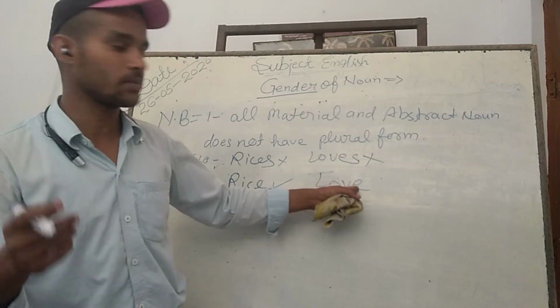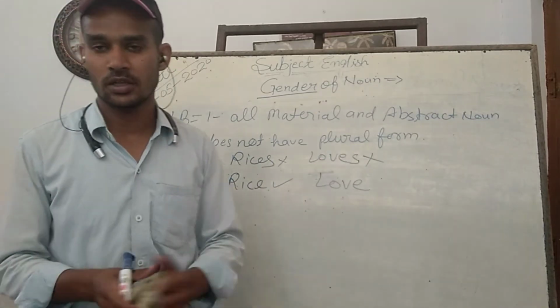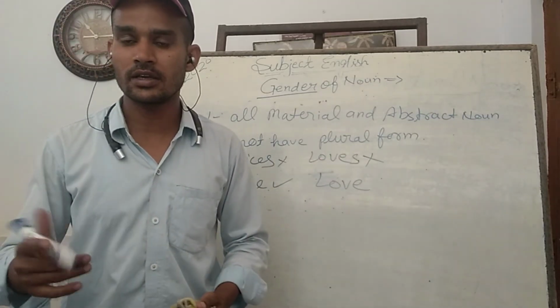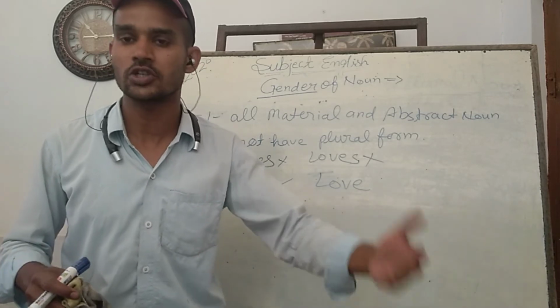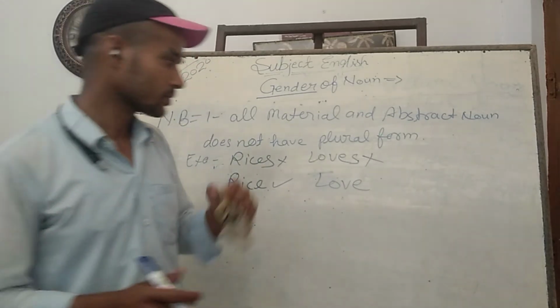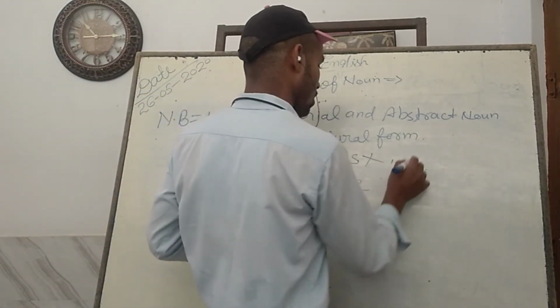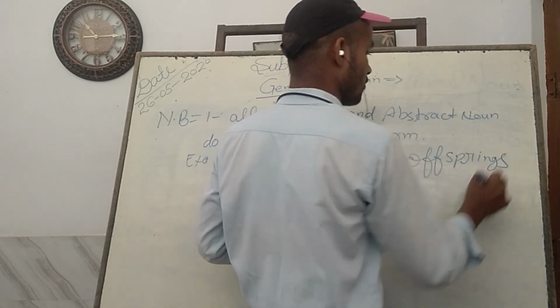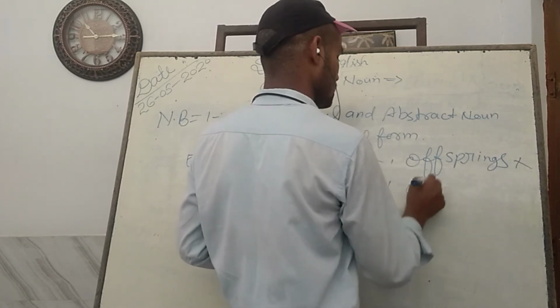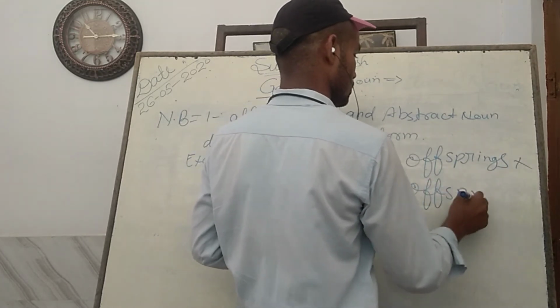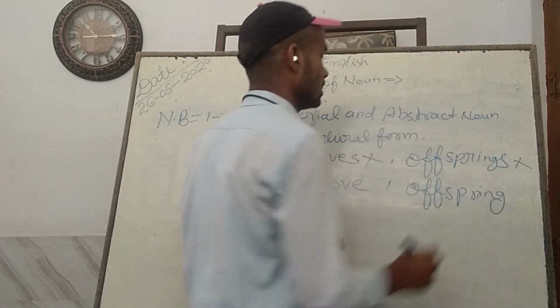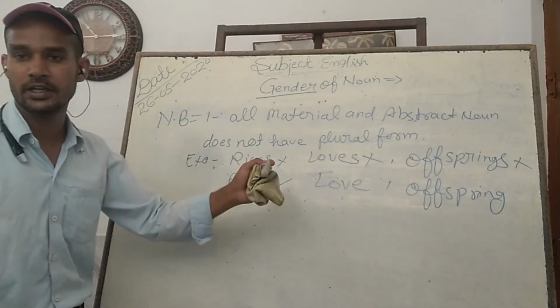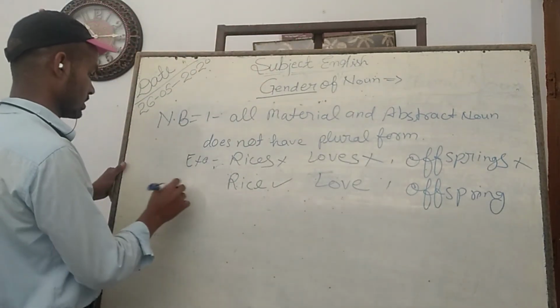Loves here gives the sense of the near and dear, like your son, daughter, etc. Offspring, in the same way, offsprings becomes wrong. It is in its original form offspring. So this is the first rule related to material and abstract nouns.